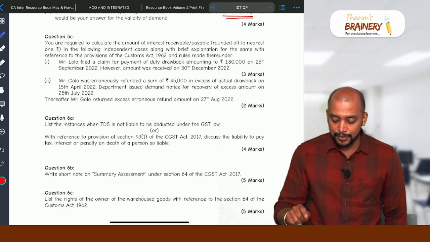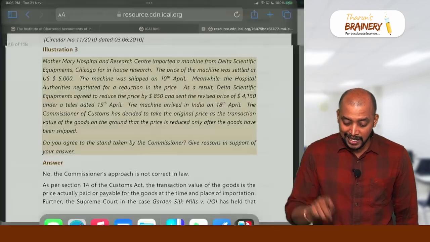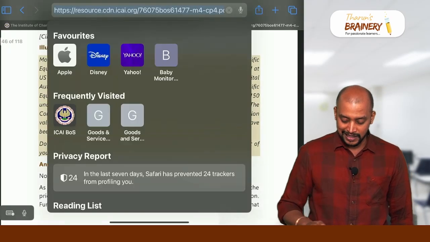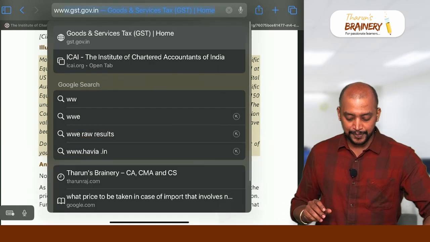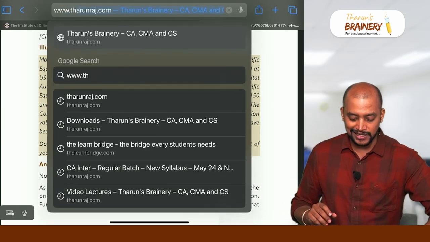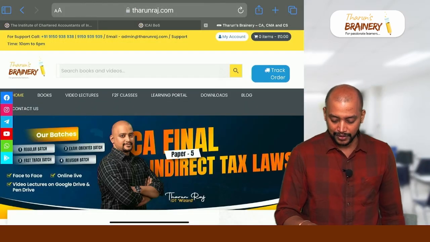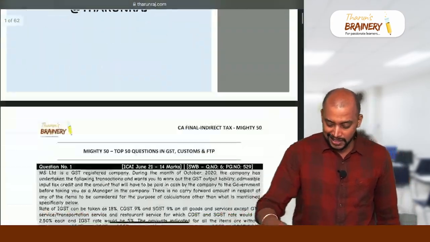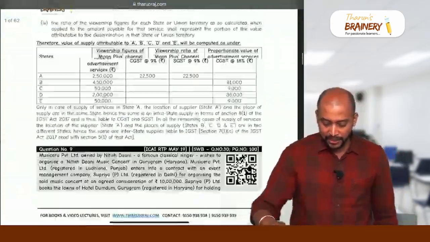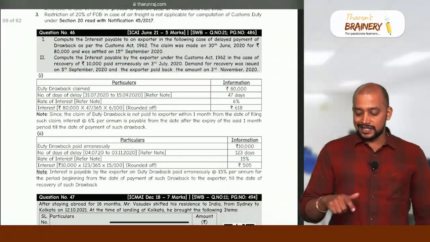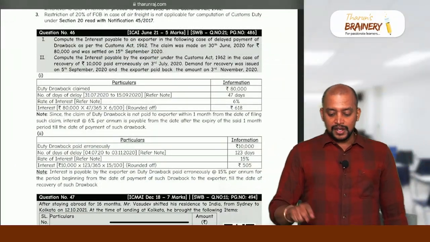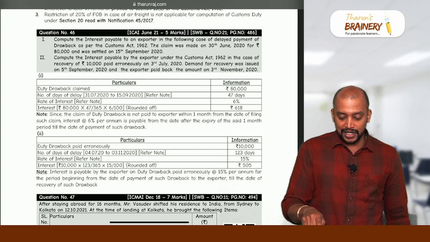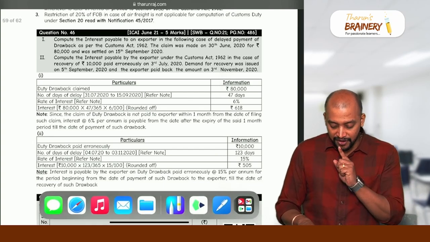Duty drawback, interest computation. This 5 marks question is there, no? In my solved workbook, like now I have given Mighty 50 questions. So in my website, in Mighty 50 questions it was given. Same question, ditto. So I asked the students, at least read these Mighty 50 questions. In that, a question on duty drawback is there. In Mighty 50, I gave this question. So for 5 marks, it was asked in ICAI June 21. And this question again, they have given for 5 marks here.